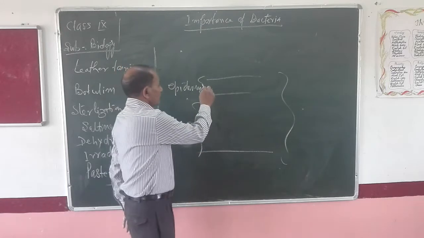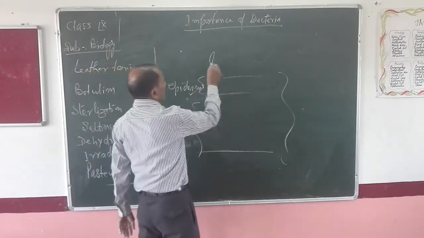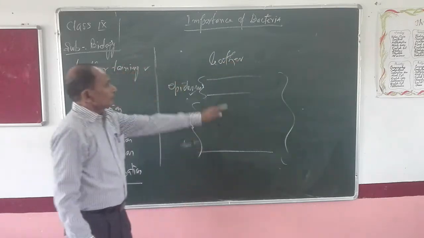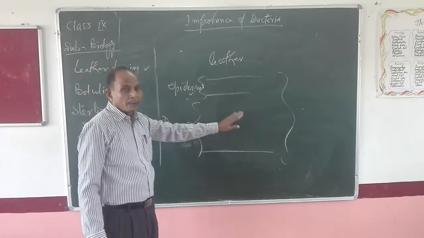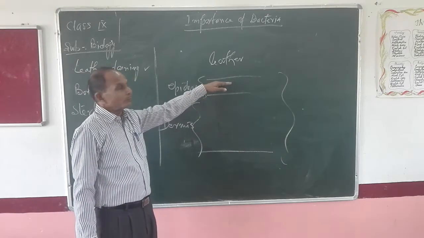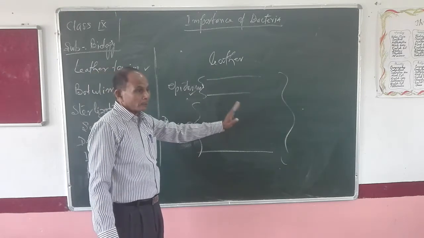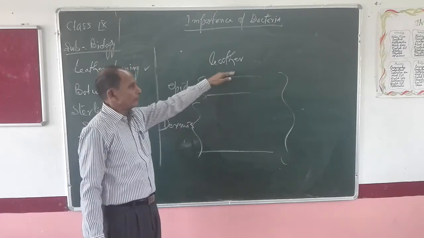If this epidermis portion is removed from the hide, then that will convert in the form of leather. That is, we can say skin or hide without epidermis is known as leather.